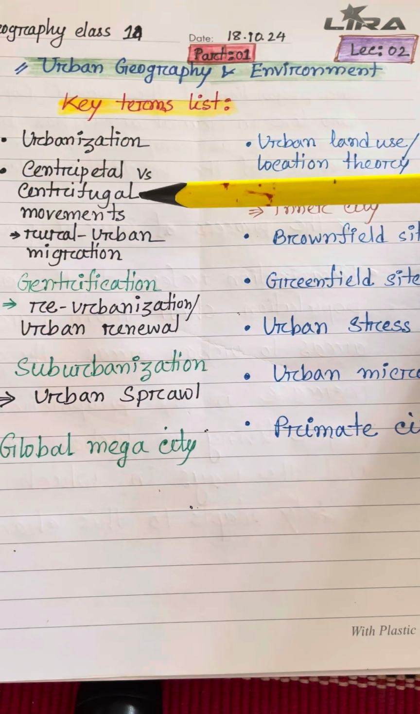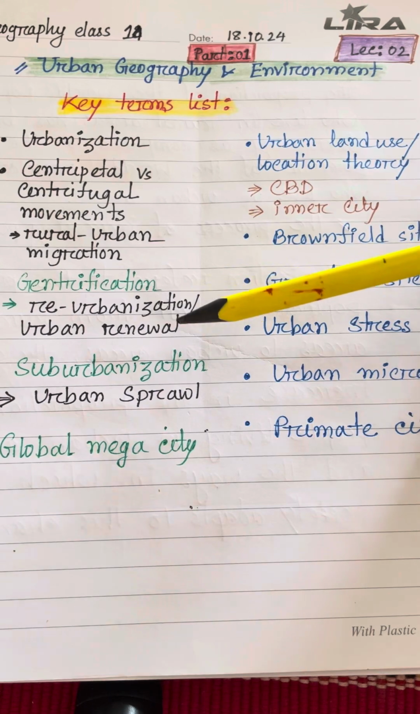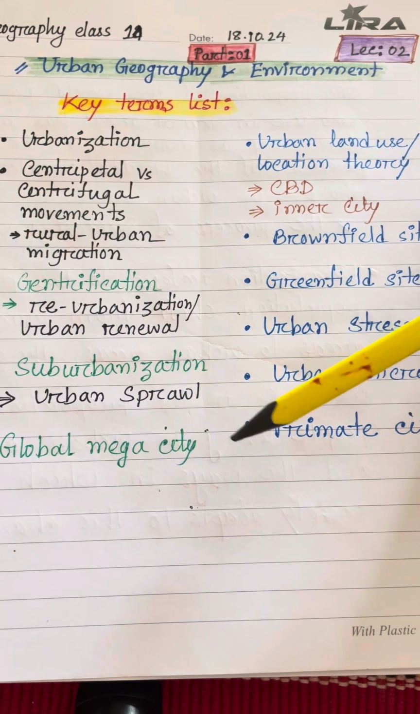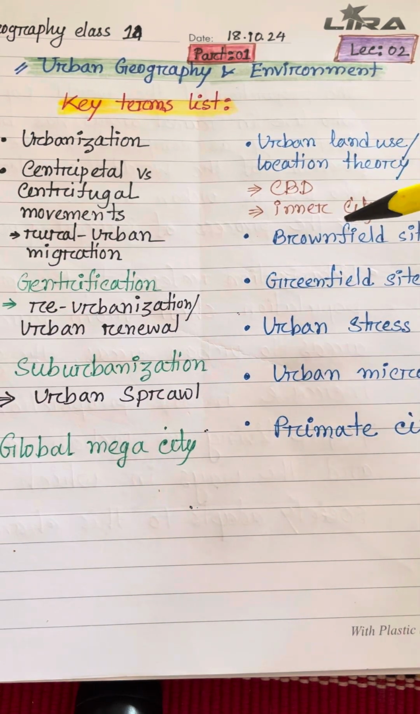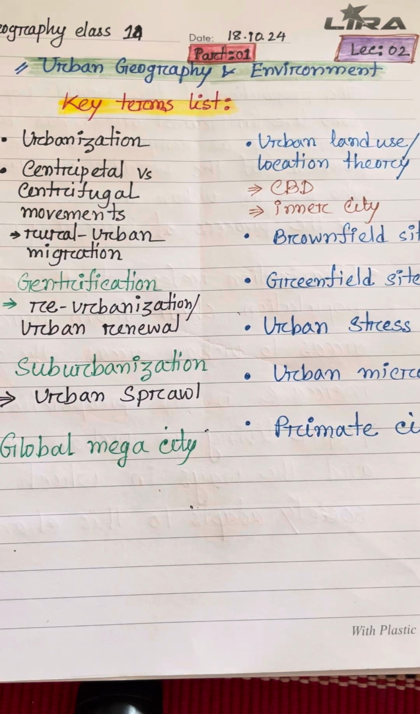Urbanization, centripetal and centrifugal movement, rural-urban migration, gentrification, deurbanization, urban renewal, suburbanization, urban sprawl, global megacity, urban land use location theory, CBD, inner city, brownfield site, greenfield sites, urban stress, urban microclimate, primate city. These are the most important topics for urban geographers. Gradually, we will discuss these topics.